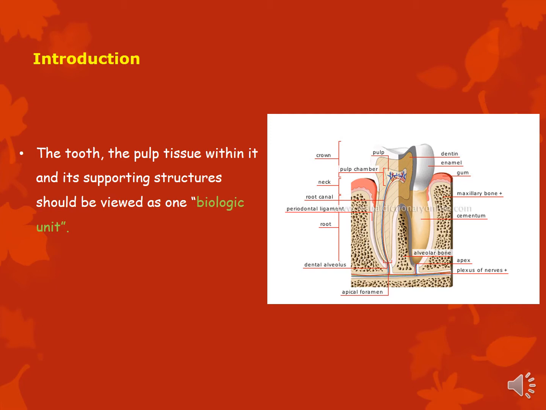We'll start the discussion by first getting a slight refresh of the anatomy that we are going to be discussing in the rest of the presentation. This entire anatomy of the pulp tissue as well as the supporting tissues around it is viewed as one biological unit for all discussions in the rest of the presentation. We are mainly focusing on the area where the pulp and the periodontal ligament connect.